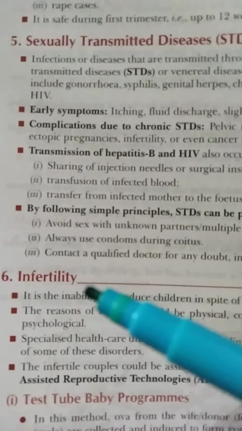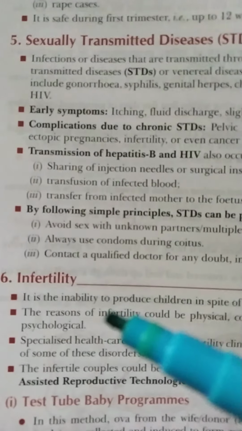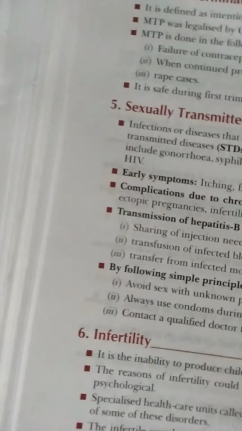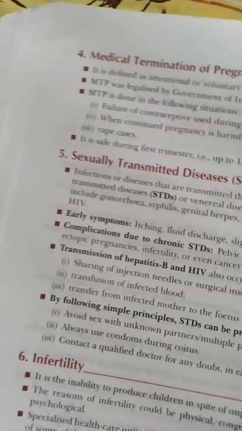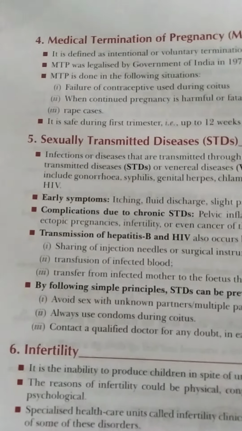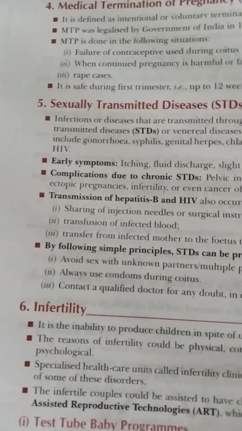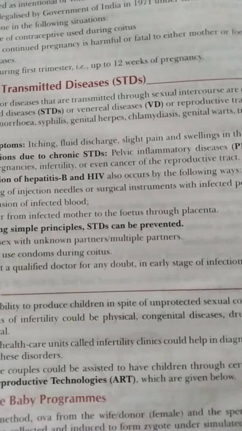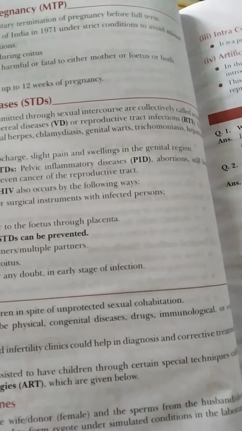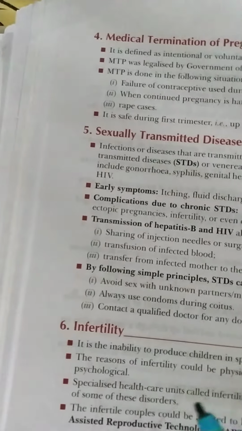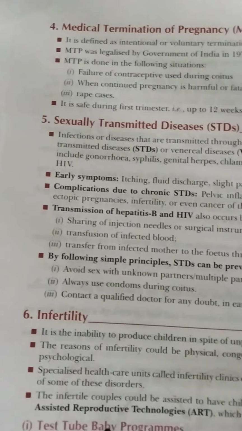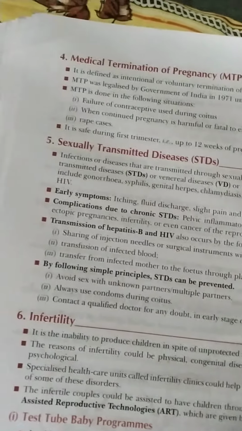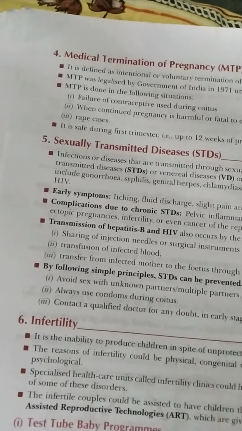Now infertility. What is infertility? It is the inability to produce children in spite of unprotected sexual intercourse. Some couples cannot have children. The reasons for infertility could be physical, congenital disease, drugs, immunological, or even psychological. Specialized healthcare units called infertility clinics do diagnosis and corrective treatment for this disorder.